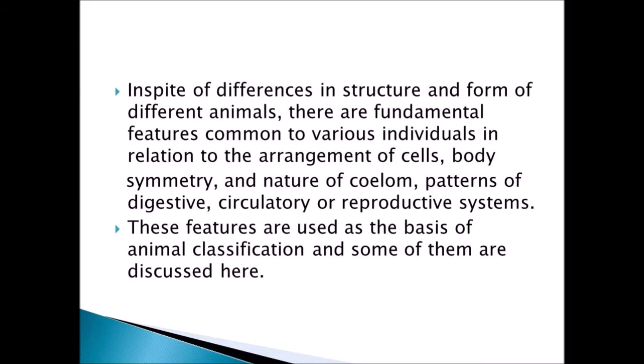Criteria like body symmetry, the nature of the coelom, and patterns of the digestive system, the circulatory system, or the reproductive system may be common in some of the animals. Based on these features only, the classification has been made. These are the basis of classification. In the coming slides I will be discussing each of the characteristics in detail.